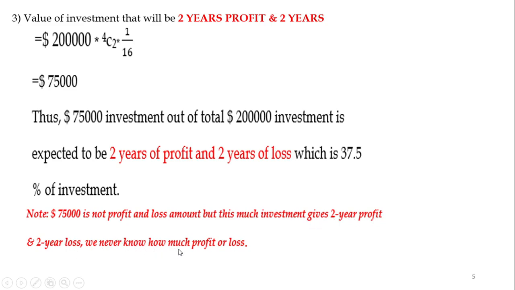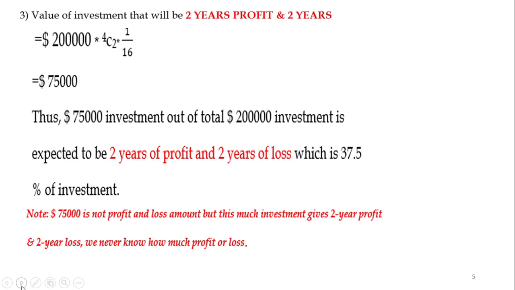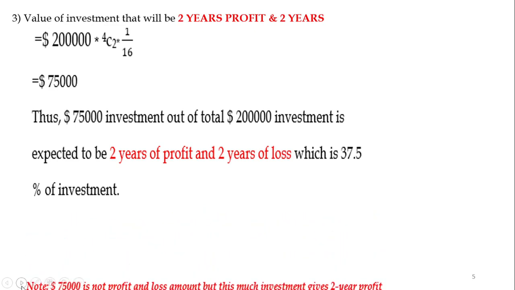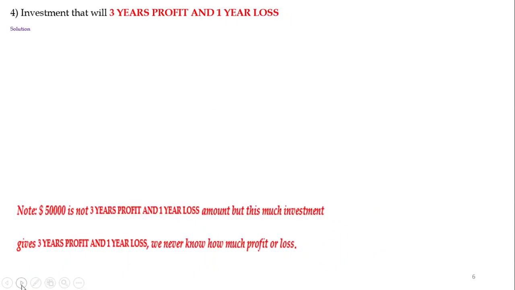We never know how much profit or loss is inside, because we are not calculating the profit and loss, we are calculating the years of profit and the investment amount. Let's go to the next one.